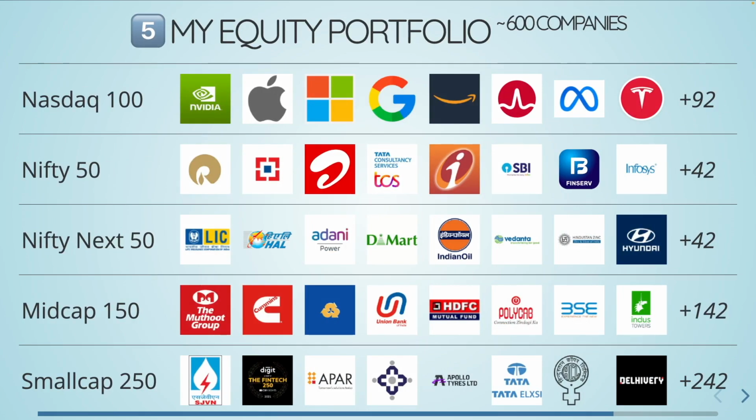If you look at these logos, most of these will be familiar to us in some form or another. Nasdaq 100 has Nvidia, Apple, Microsoft, Google, Amazon, Broadcom, Meta, and Tesla. Nifty 50 has Reliance, HDFC, Airtel, TCS, ICICI Bank, SBI, Bajaj Finserv, Infosys, and more. The list goes on and on. So there are 600 companies that I'm holding by choosing these five index funds.